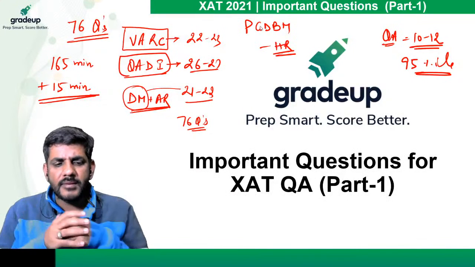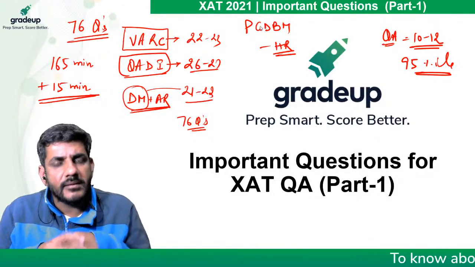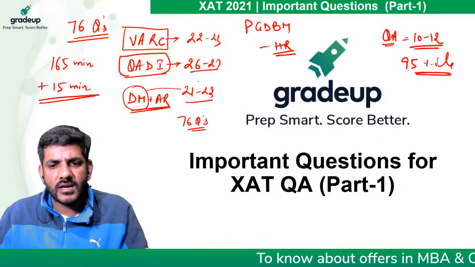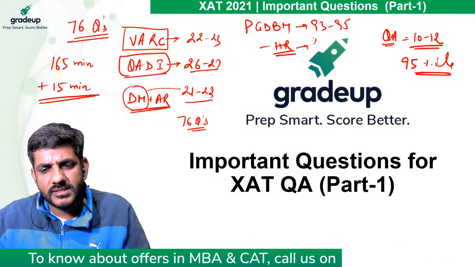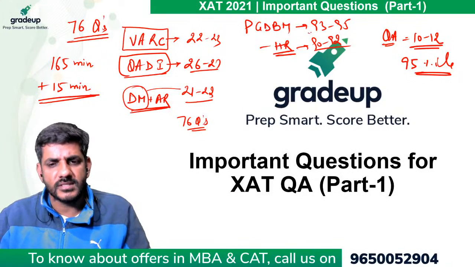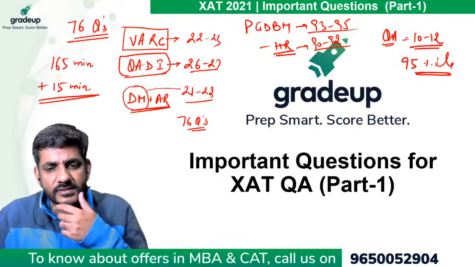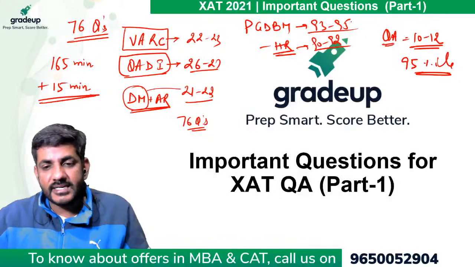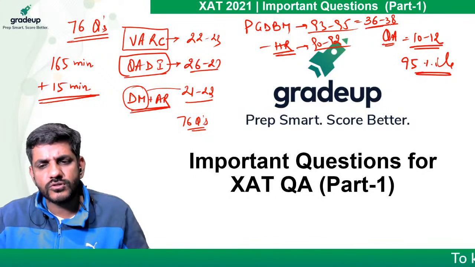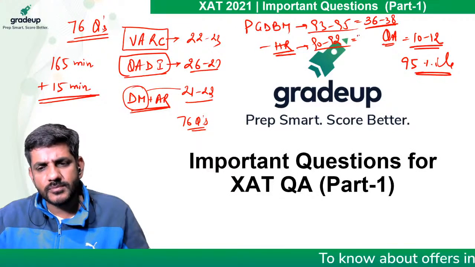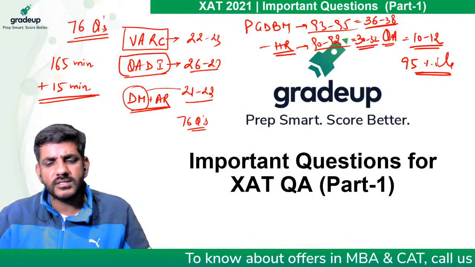So I would primarily say that for PGDBM generally the cutoff would be somewhere around 93 to 95 percentile. And for HR it will be generally around 90 to 92 percentile. These are the normal cutoffs for these, right? So for this 93 to 95 percentile, I think 36 to 38 is a good score. For this 90 to 92 percentile, I think 30 to 32 is a good score.